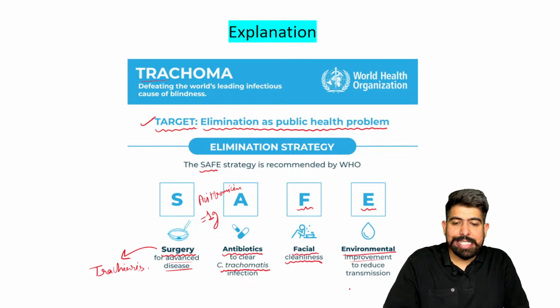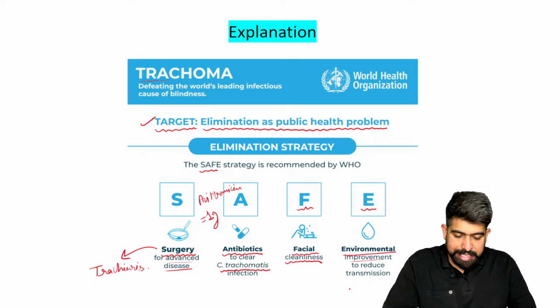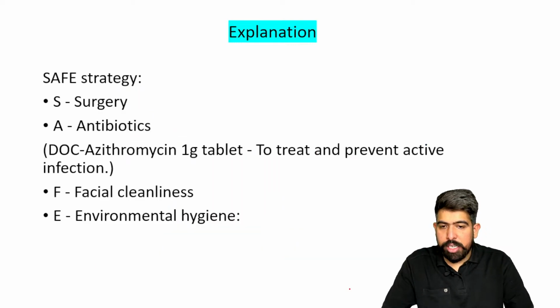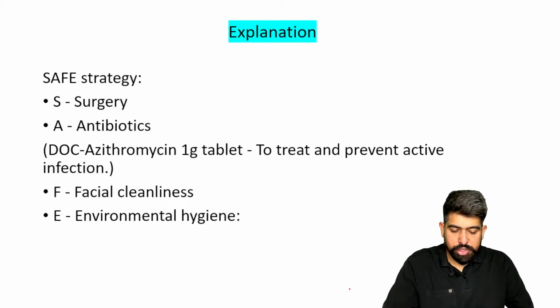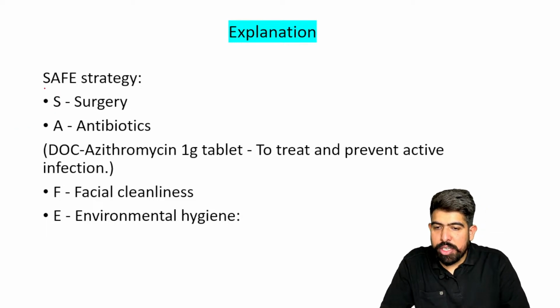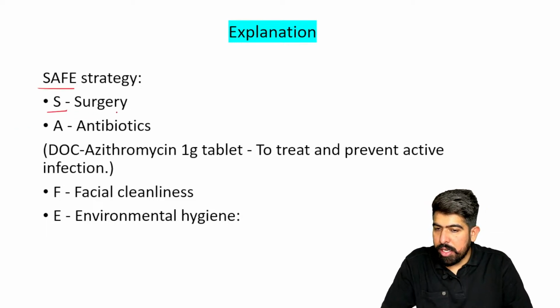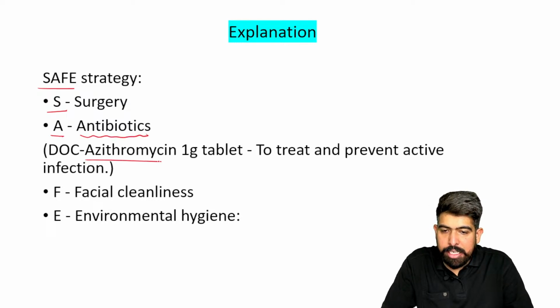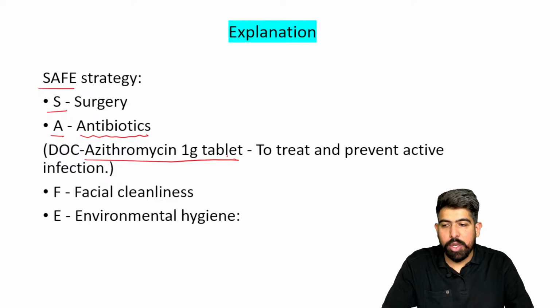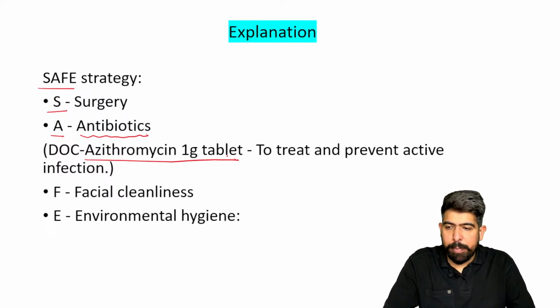All right. So this is your SAFE strategy. Okay, right? So did you understand about it? As I'm summarizing the SAFE strategy, I already gave you the list form, and now I'm giving you the tabular form also. S is for surgery, and A is for the antibiotic. Please remember again, azithromycin 1 gram tablet orally should be given. Yes, we can give topical tetracycline ointment also.